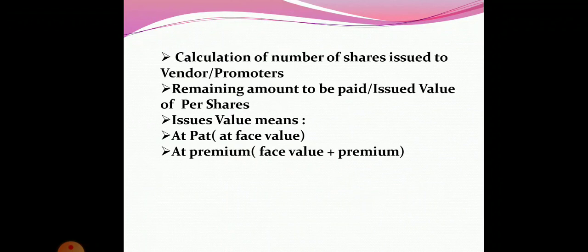For calculating the number of shares, the formula will be remaining amount to be paid divided by issued value of shares. Here remaining amount to be paid means the amount that we have to pay to the vendor or to the promoters, whereas issued value of share means at par or at premium. That means if the shares are issued at par, the face value will be the issued value, and if the shares are issued at premium, the issued value will be equal to the face value plus the amount of premium.